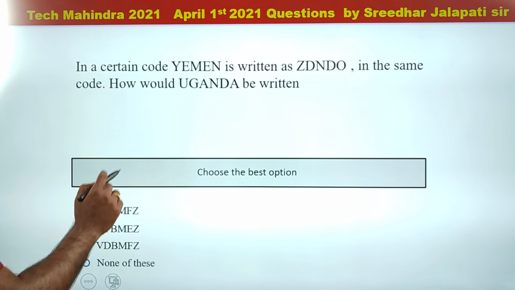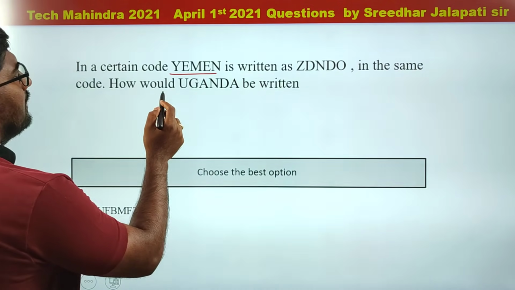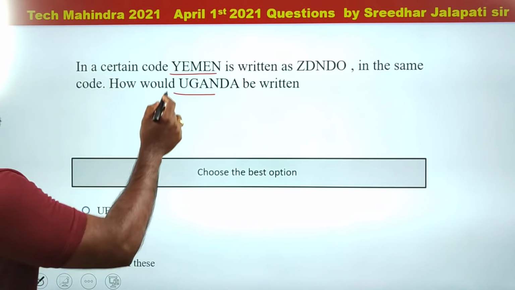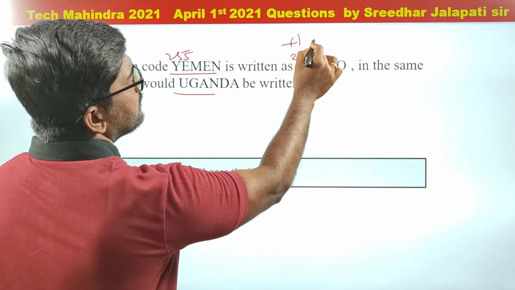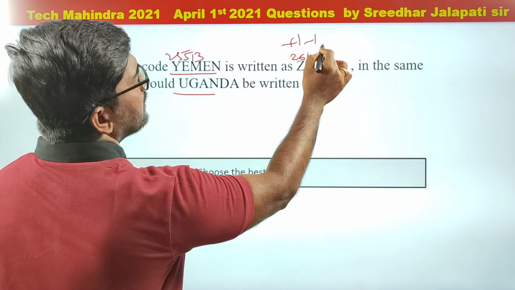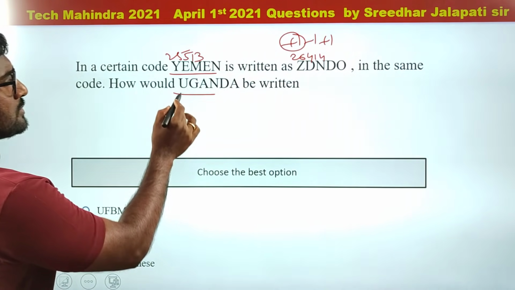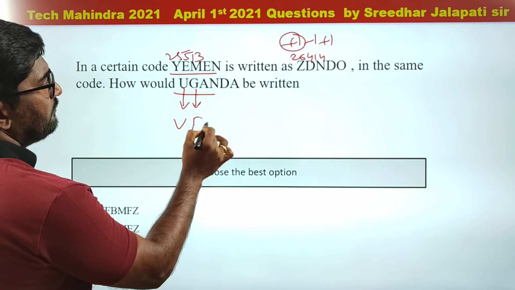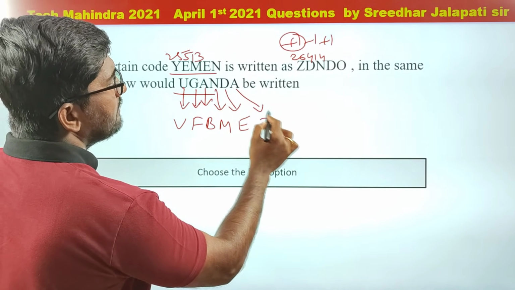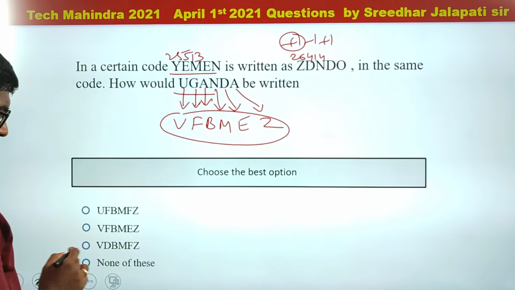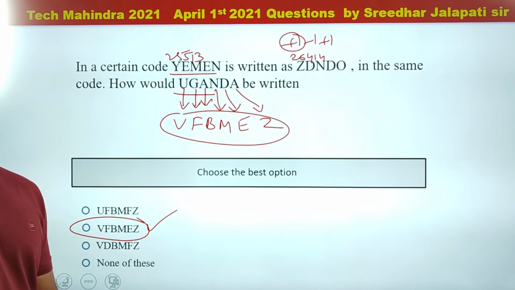Let's move to the next question from coding. In a certain code language, Yemen is this, and what is Uganda in the same language? So Y25 has become Z26, so +1. E5 has become D4, so -1. Again M13 has become N14, so +1. So it's very clear, alternate +1, -1, +1. First +1. Remember, first +1. So Uganda: U +1 is V, then -1 is F, then +1 is B, then -1 is M, and +1 is E, and -1 is Z. A -1 is Z. So VFB MEZ. Second option, VFB MEZ. A simple coding and decoding question.